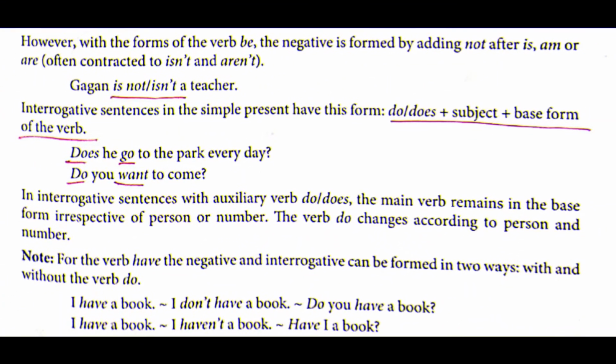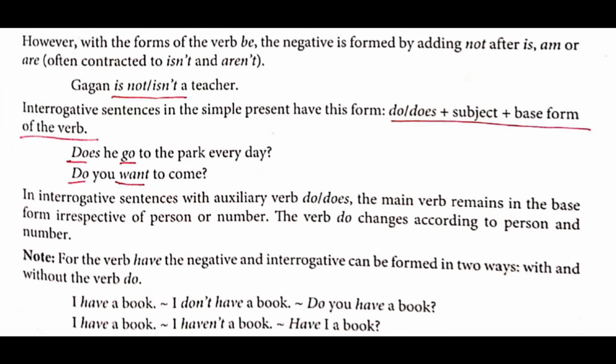Next one. However, with the forms of the verb be, when I say be, that is am, is, are, was, were, the negative is formed by adding not after is, am, or are, often contracted to isn't or aren't. So here what they are saying is, if you are using is, am, are, was, were, then not will come after them.